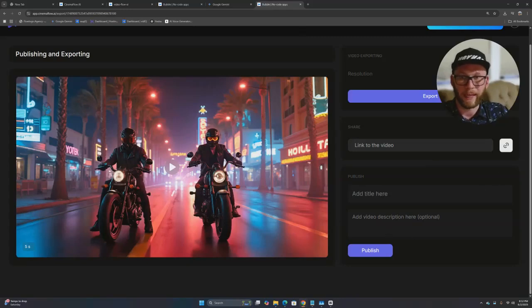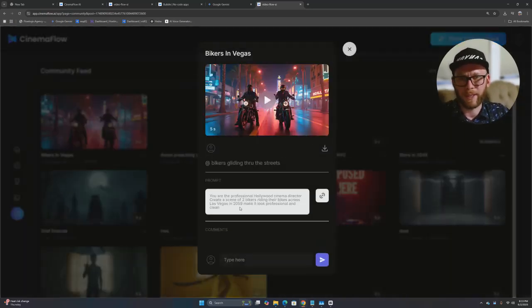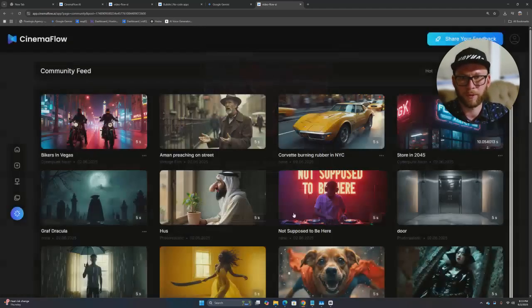And now, oh, what is it? Okay, you're gonna add a title, and those are gonna be bikers gliding through Vegas. Bikers in Vegas, right? Two bikers gliding through the street. Perfect. And now let's click publish. It's just pretty cool, so other people can see. This is the prompt. This is the result. Right? This is the prompt. This is the result. Perfect.